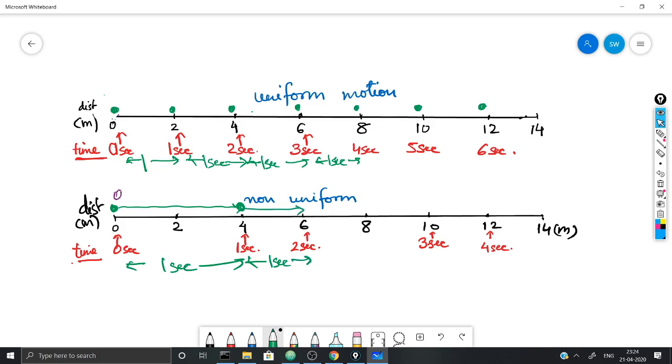It is only 2 meters. What about in the next interval, which is the same 1 second? The distance traveled here is 4 meters. So the time interval is 1 second, 1 second, 1 second, but the distances traveled are first 4 meters, then 2 meters, then again 4 meters, and again 2 meters. So the distances traveled are not equal.